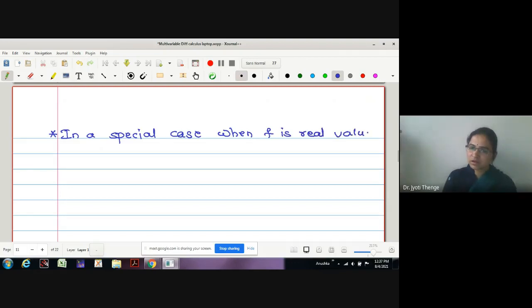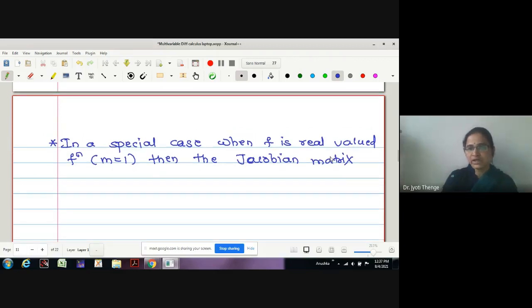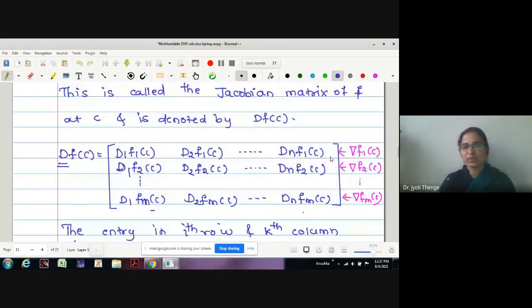When f is a real valued function, that is m equal to 1, what is the effect on the Jacobian matrix? It is a real valued function for m equal to 1 only.